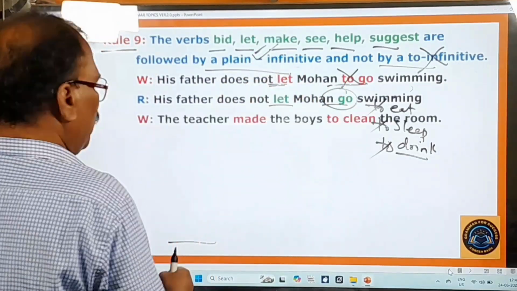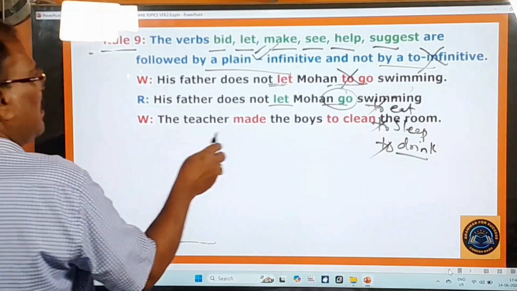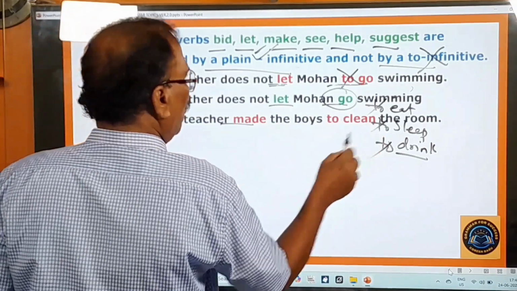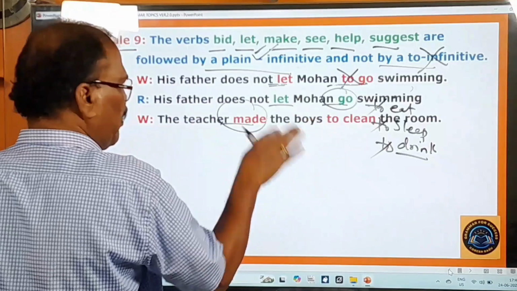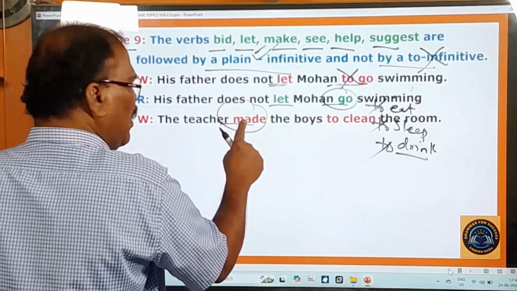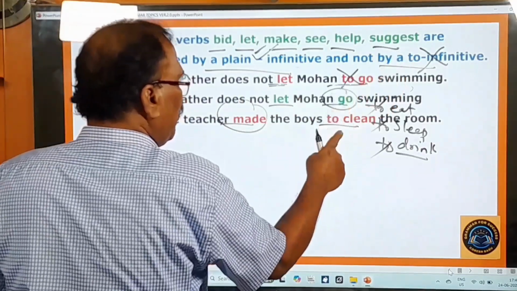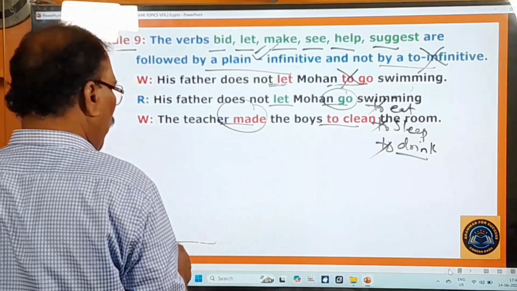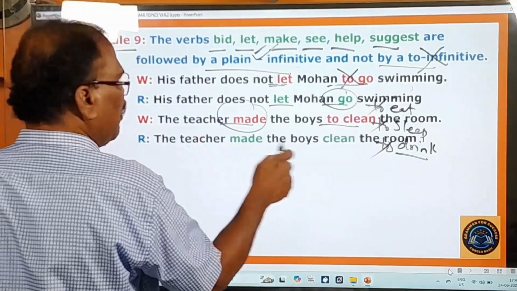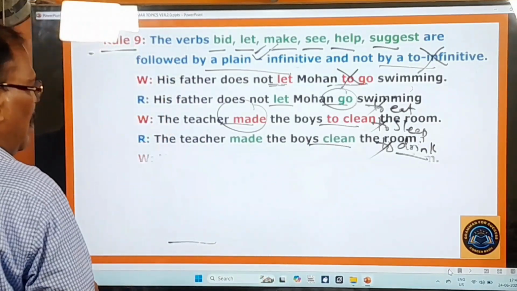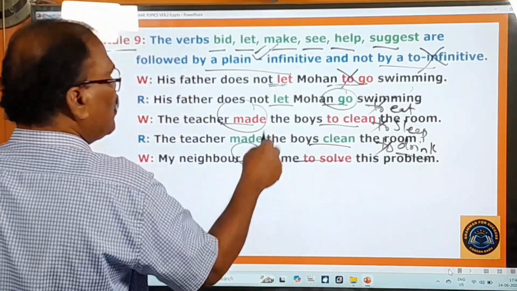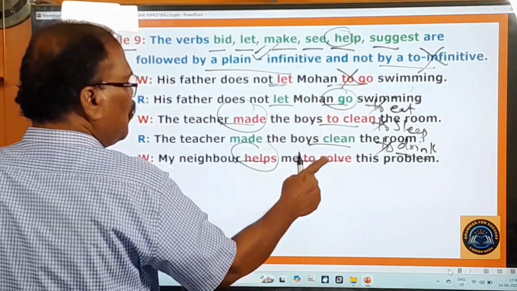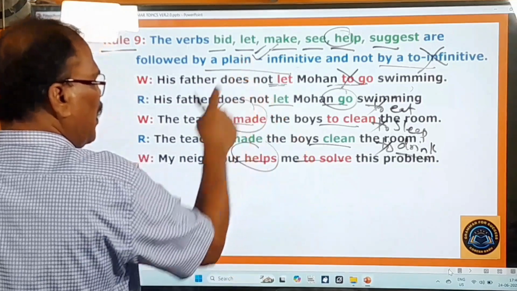And similarly, two more examples are given here. The teacher made the boys to clean the room. After the verb made also, make, made, whatever the forms, after this verb make, you should not use a to infinitive, but a plain infinitive. Therefore you have to say, the teacher made the boys clean the room. Similarly, my neighbor helps me to solve this problem. After this verb help also, to infinitive should not be used, but only a plain infinitive.